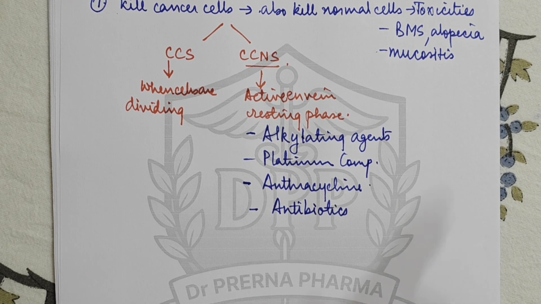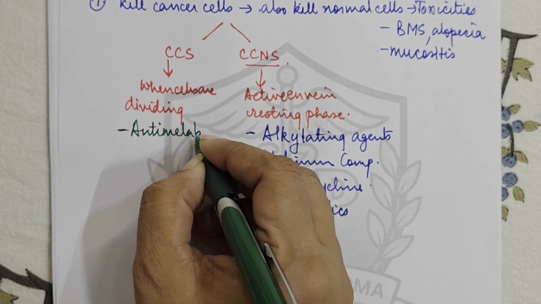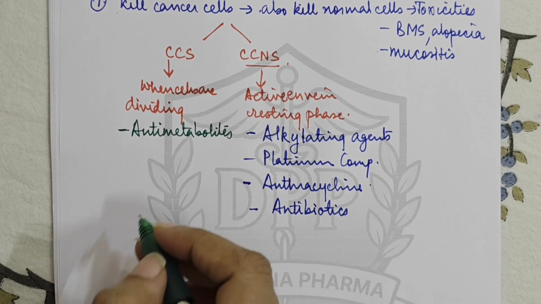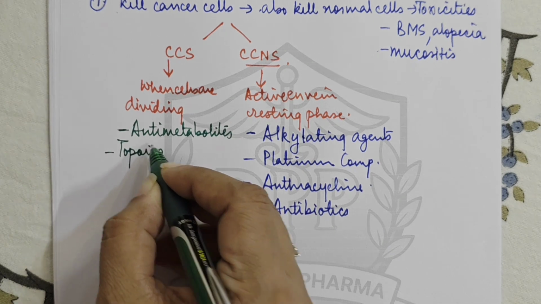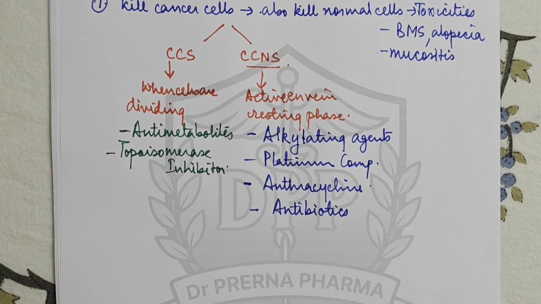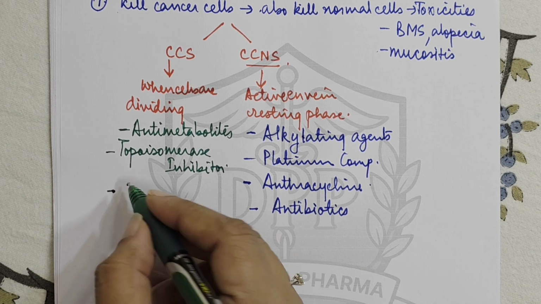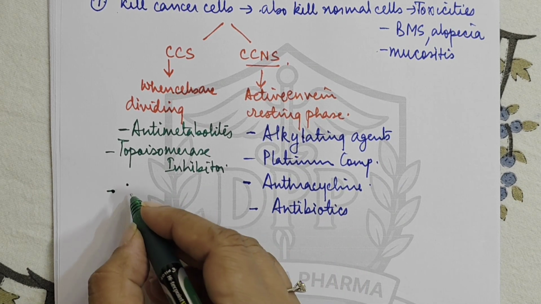Then coming to the cell cycle specific category, here we have anti-metabolites. These are the drugs which mainly act on the DNA part. Then topoisomerase inhibitors. In anti-metabolites we have methotrexate, mercaptopurine, thioguanine, fluorouracil, capecitabine, these all come here. In topoisomerase inhibitors we have the tecans: irinotecan, topotecan, etoposide, bleomycin.